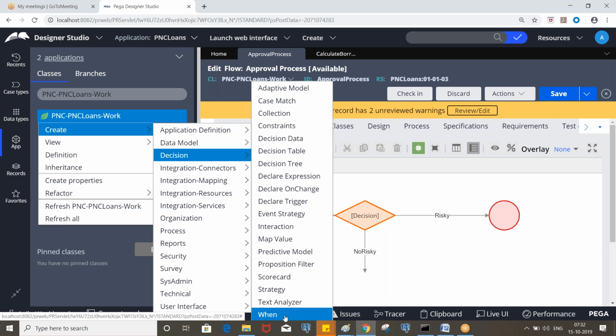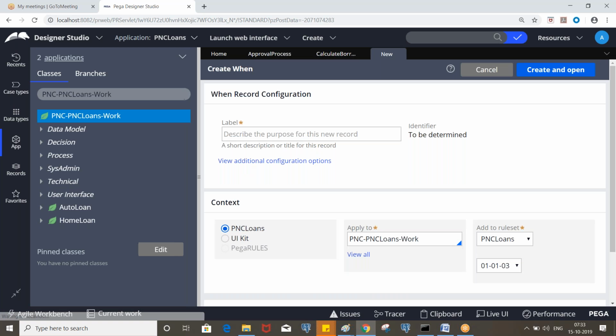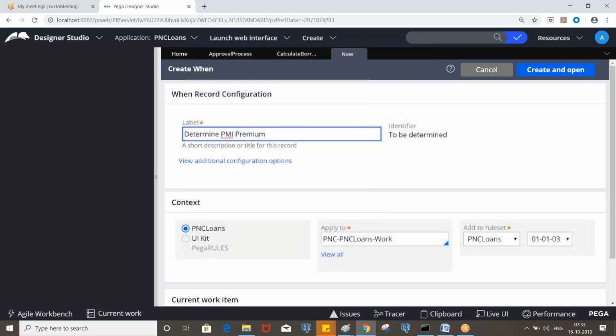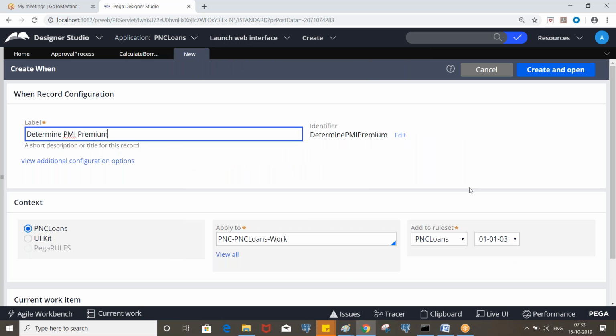PMI premium. Determine. So you can also write a decision rule, but this is a simple condition, right? So you don't need to go for that. Okay.